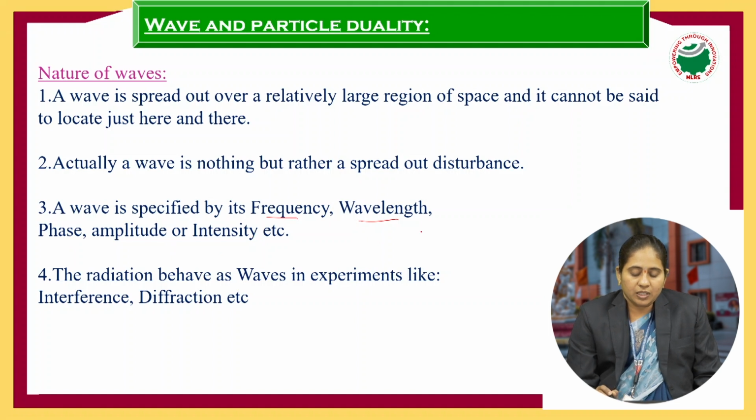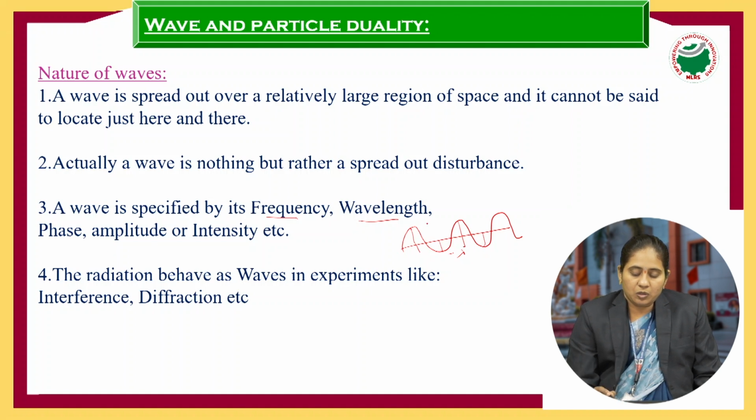So here, frequency: suppose this is a wave, the number of cycles per second is the frequency. Wavelength is the distance between two crests or two troughs, or the distance between this one and this one. And next one is phase, the angle between these two is the phase of the wave.